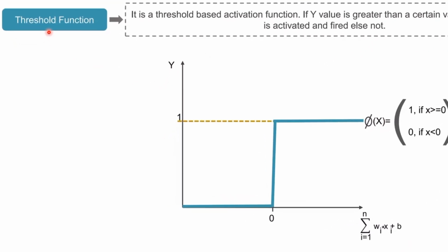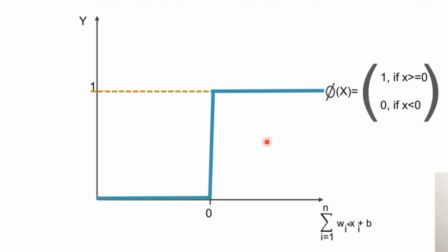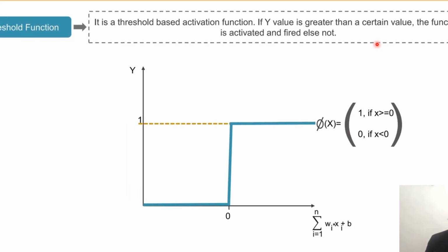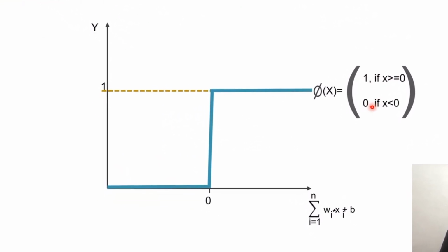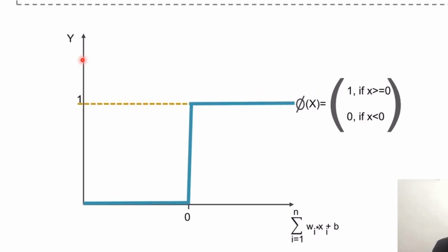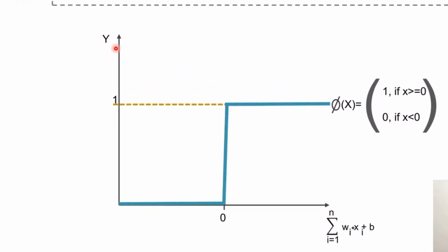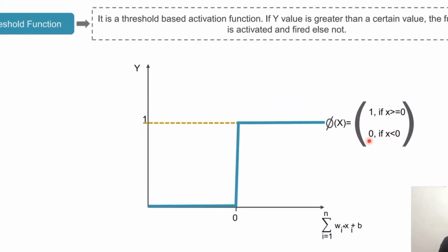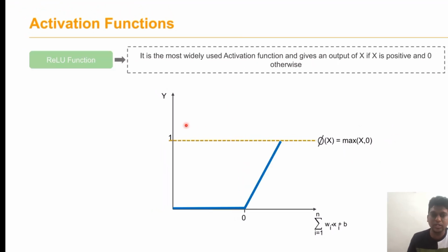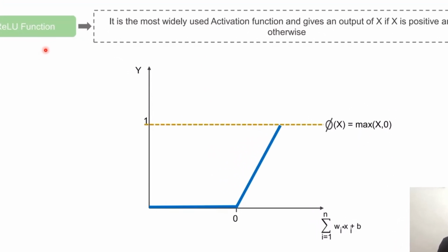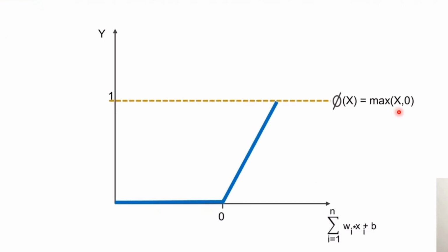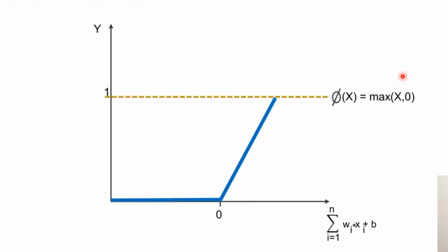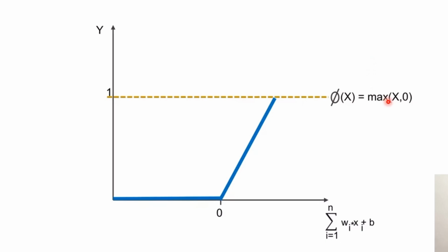The second method is the threshold function. Here we can fix a threshold value. If a particular value is greater than the threshold, we take it as 1, otherwise we take it as 0. If the value is greater than a certain value, the function is activated, otherwise it is not activated. The third one is the rectifier linear unit function, which is the most widely used method. Here a maximum value is taken, and it gives an output of x.